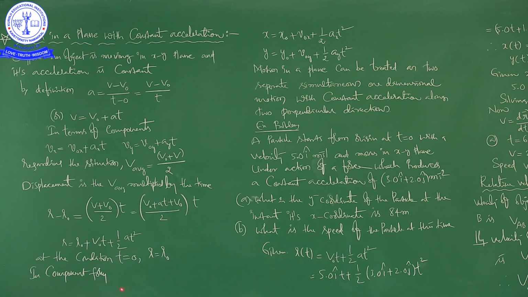In component form, the same thing. This is what r is equal to r naught plus V naught into t plus 1 by 2 a t square, right.